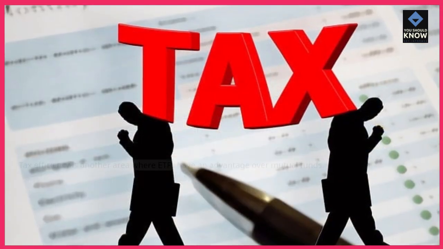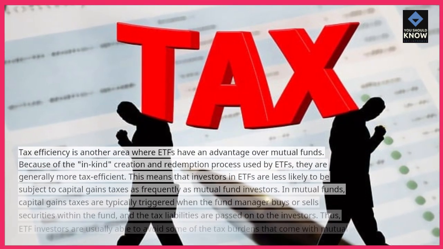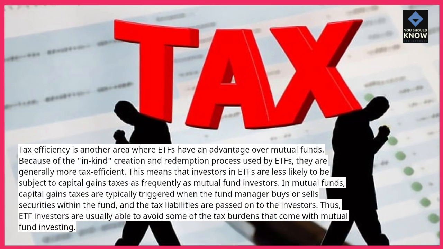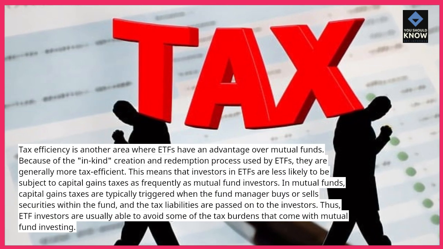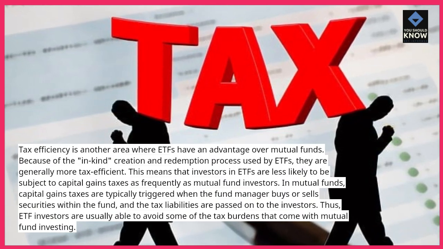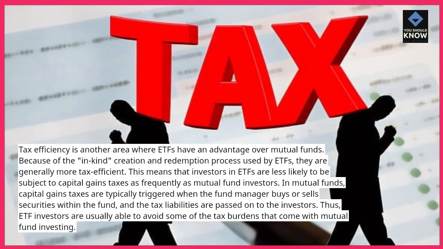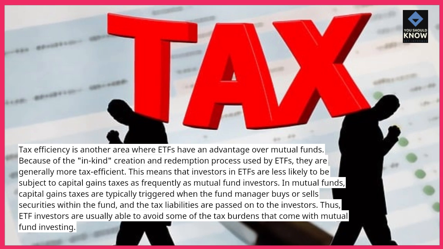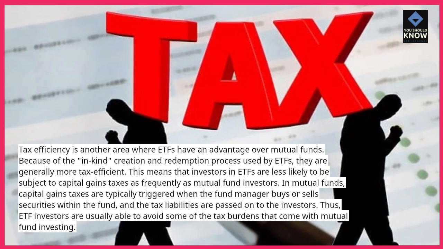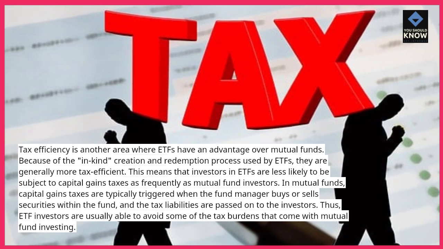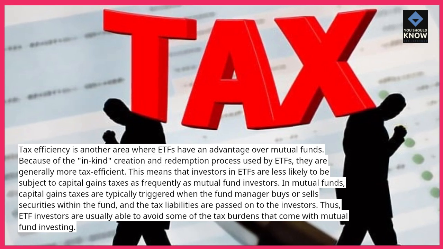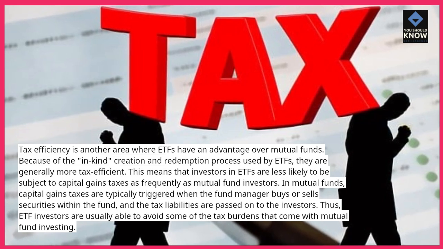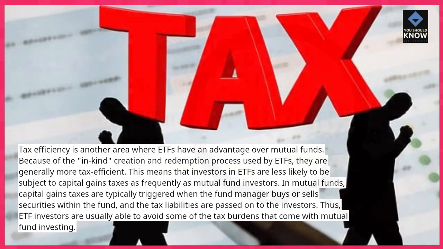5. Tax efficiency. Tax efficiency is another area where ETFs have an advantage over mutual funds. Because of the in-kind creation and redemption process used by ETFs, they are generally more tax efficient. This means that investors in ETFs are less likely to be subject to capital gains taxes as frequently as mutual fund investors. In mutual funds, capital gains taxes are typically triggered when the fund manager buys or sells securities within the fund, and the tax liabilities are passed on to the investors. Thus, ETF investors are usually able to avoid some of the tax burdens that come with mutual fund investing.